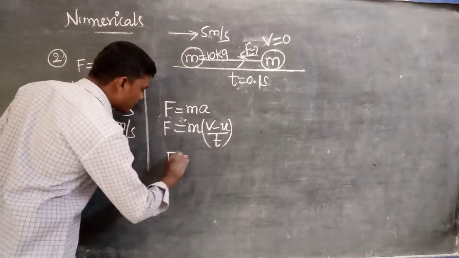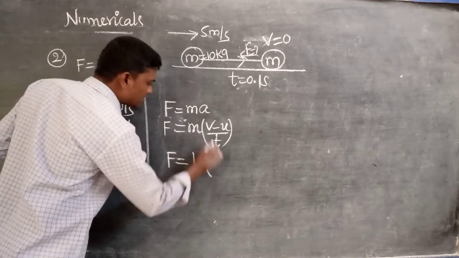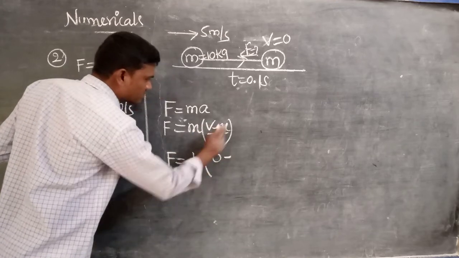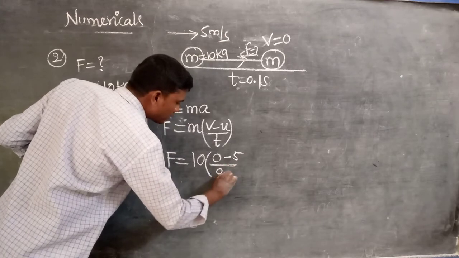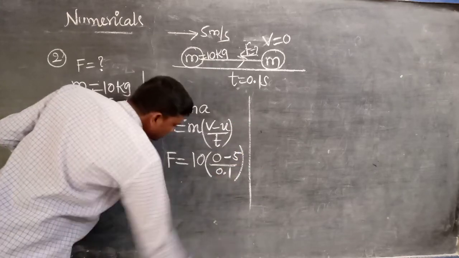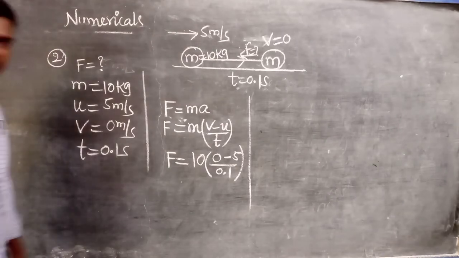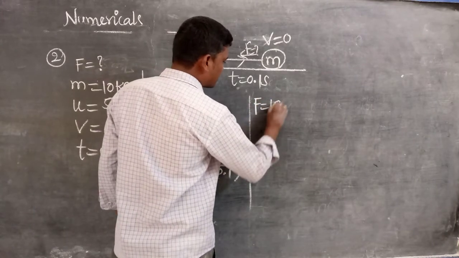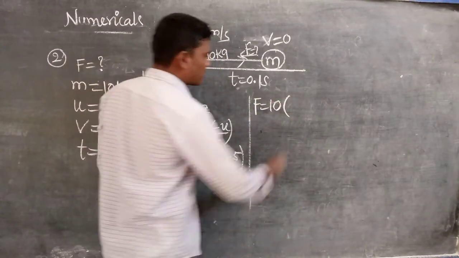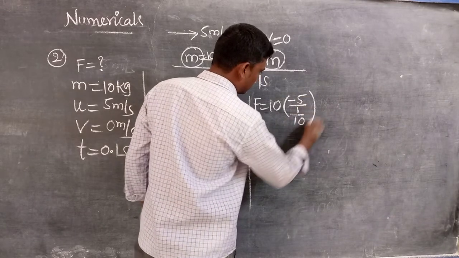That's why F equals m, which is 10, into v minus u: 0 minus 5, upon 0.1. We can write 0.1 as 1 by 10. So F equals 10 into minus 5 upon 1 by 10.